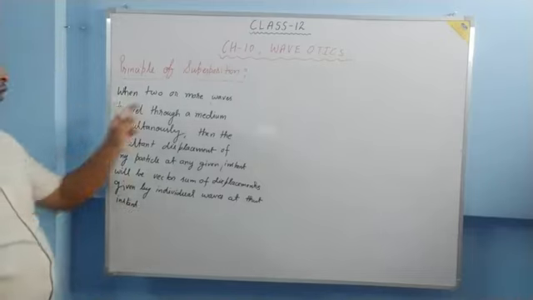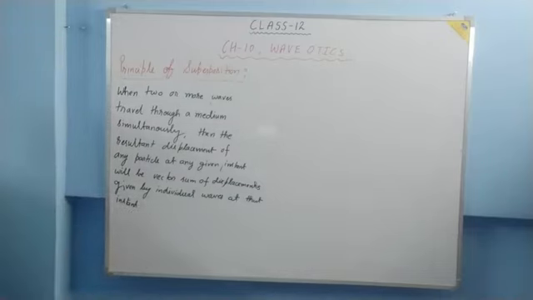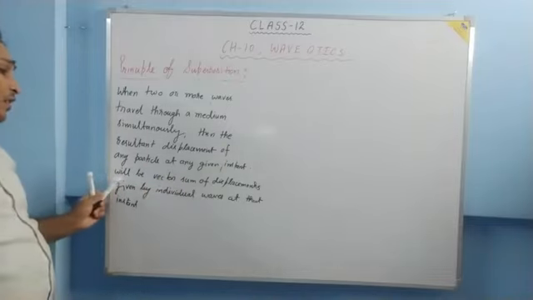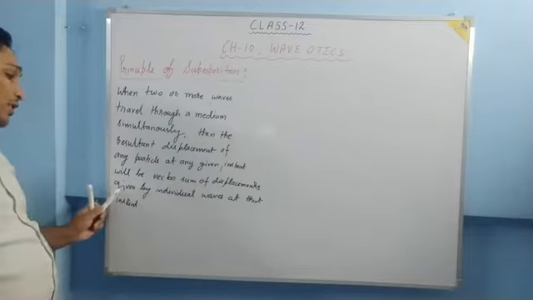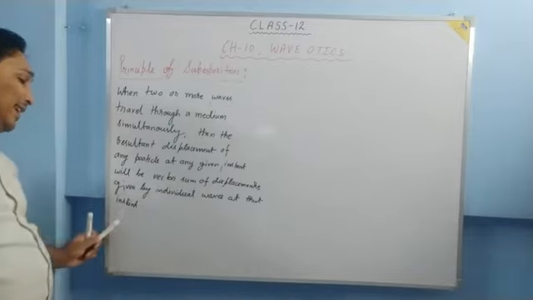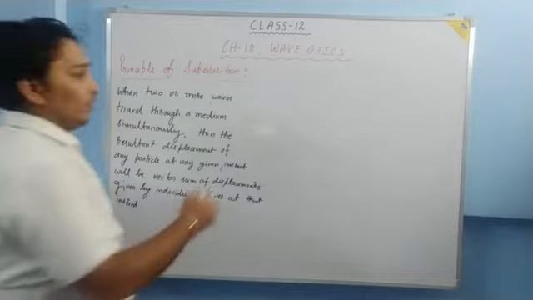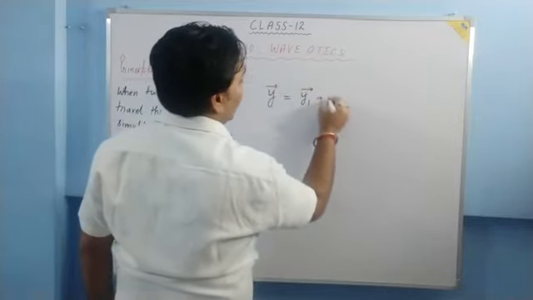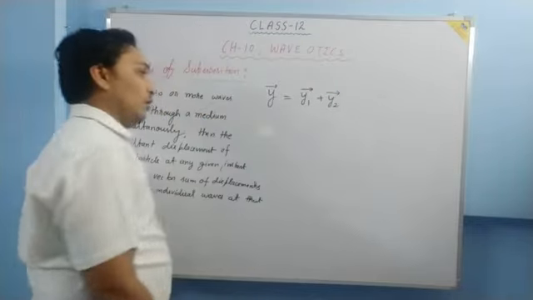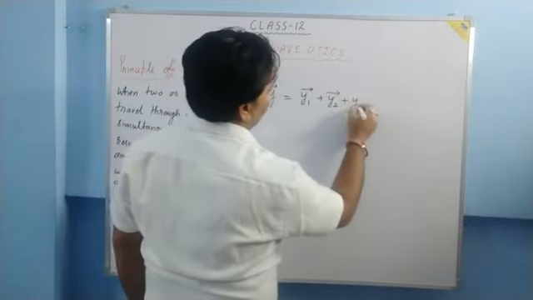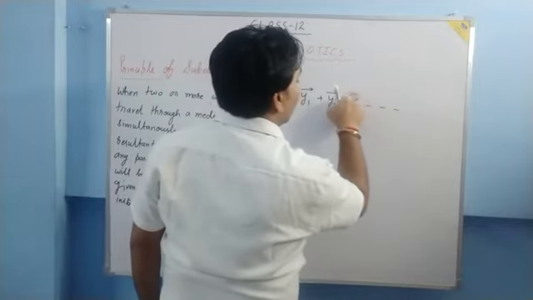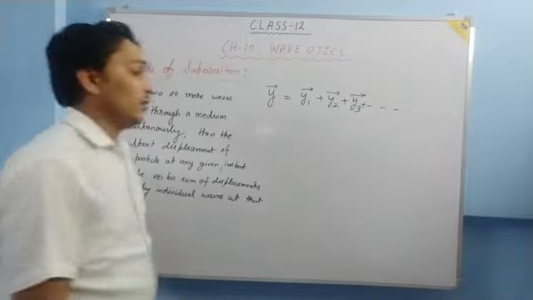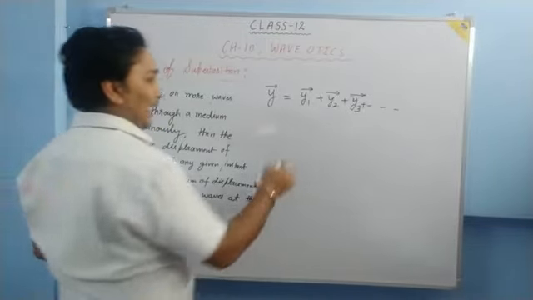Is it clear? When two or more waves travel through a medium simultaneously, then the resultant displacement of any particle at any given instant will be the vector sum of displacements given by the individual waves at that instant. By the formula we can write y is equal to y1 plus y2 plus y3, plus so many more if more waves are there. Let us see in the diagram also.